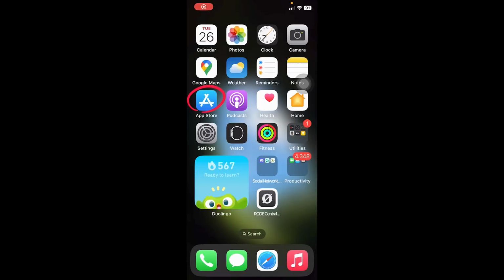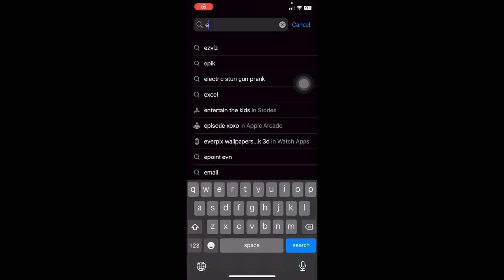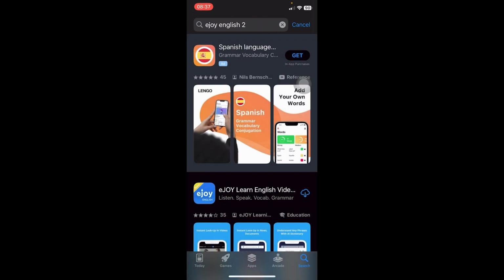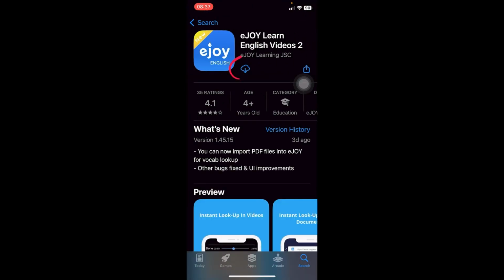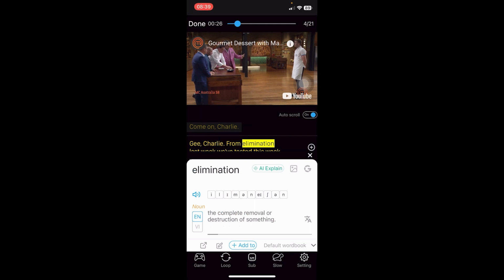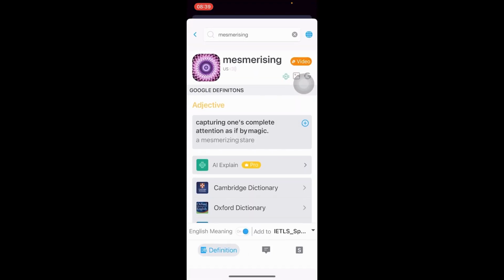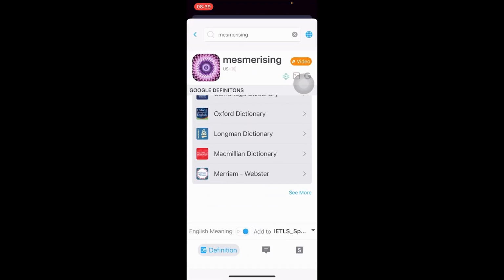To open the lookup pop-up on a phone, you will need to download the latest version of the eJOY English app. If you haven't downloaded it yet, simply search for eJOY English 2 on App Store or Google Play Store. Then select the eJOY icon with the tag New and download the app. After downloading, you can tap to look up words directly when watching videos or reading news. Then tap the arrow icon below to display a window with all vocabulary information like this.